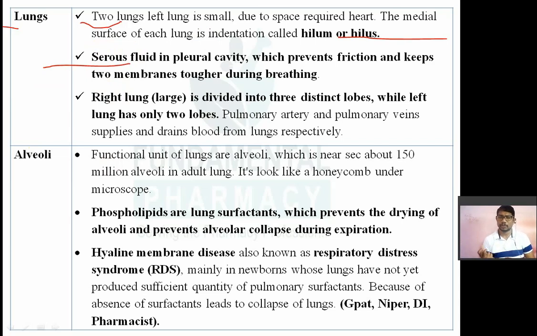So serous fluid or pleural fluid is present in between the pleural layers, which will prevent friction and keep the two membranes together during breathing. Now, the right lung is large in nature. It is relatively larger than the left lung. So the right lung is larger and it is divided into three distinct lobes, while the left lung has only two lobes.